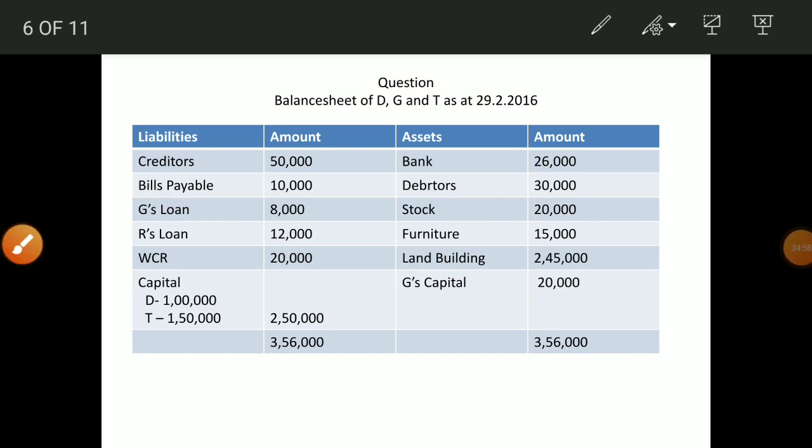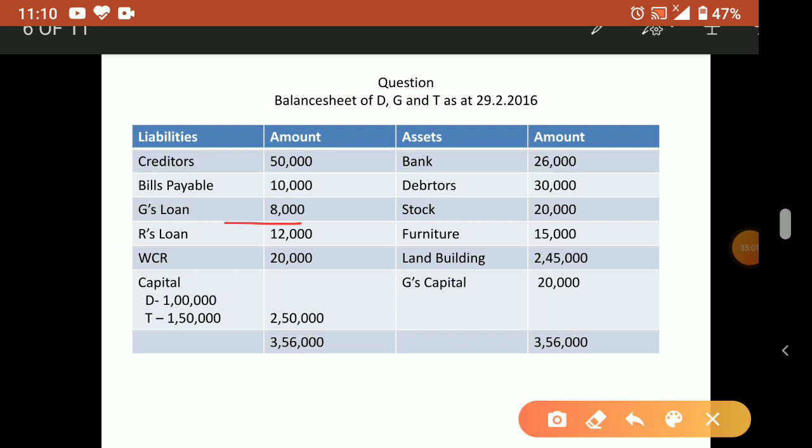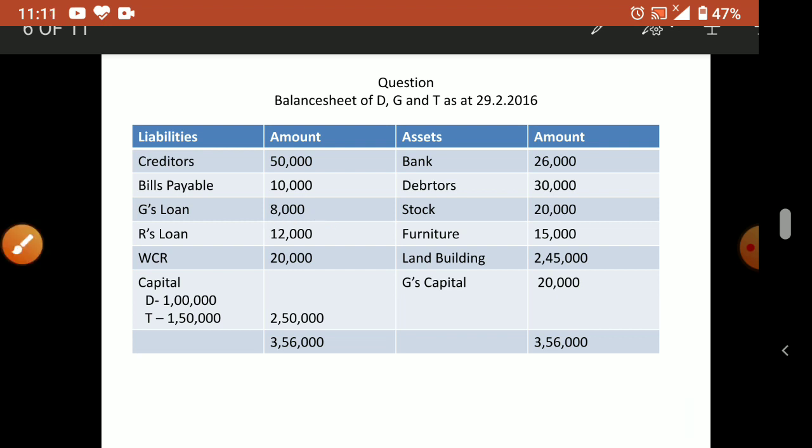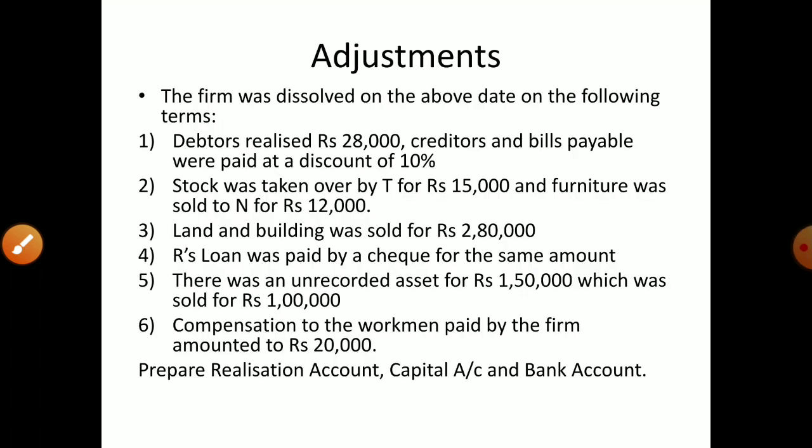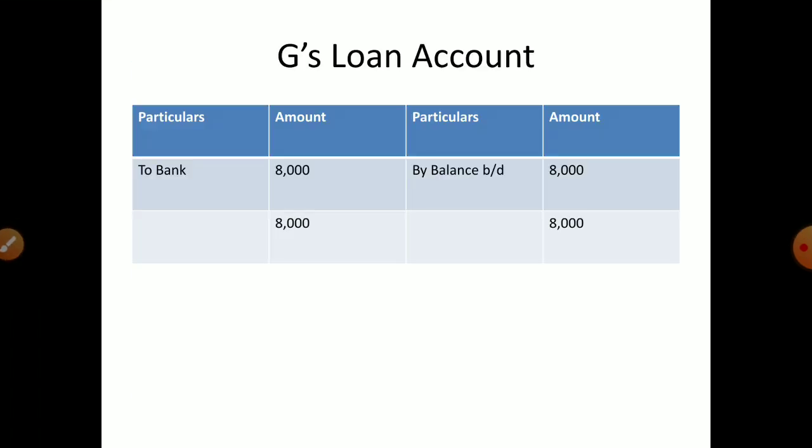So here G's loan is 8,000 and G's capital is 20,000. You don't compare G's loan with this capital. This capital will change, because when you prepare the capital account, its balance will change. He may get a credit balance in that capital account. So we don't know; we have to take the capital account only after adjustment. So usually we prepare the capital account first, and after that I will tell you the loan account, then it will be clear.